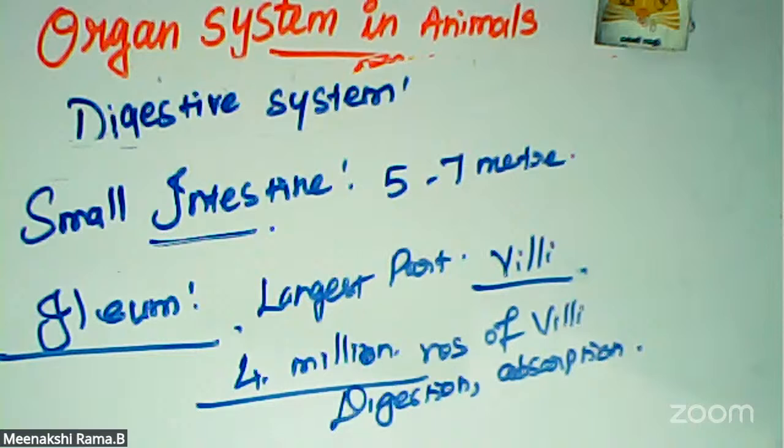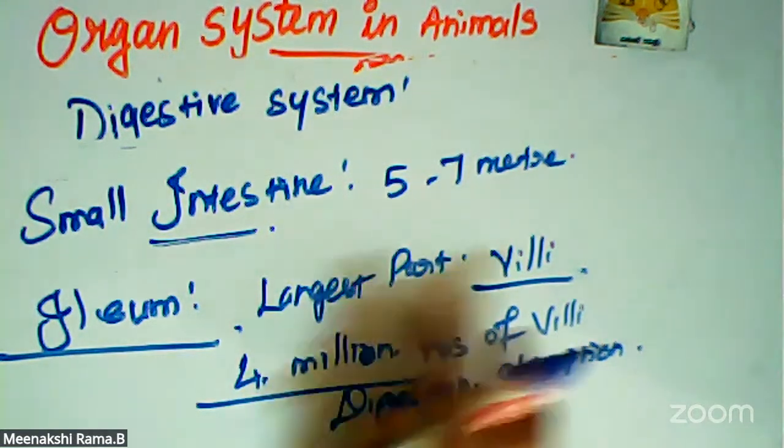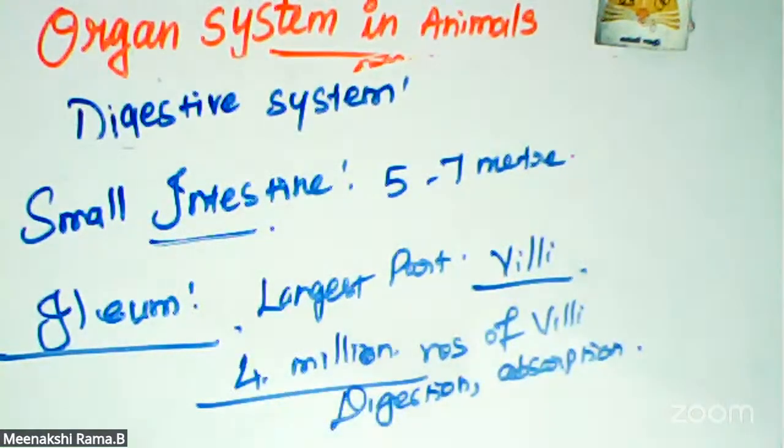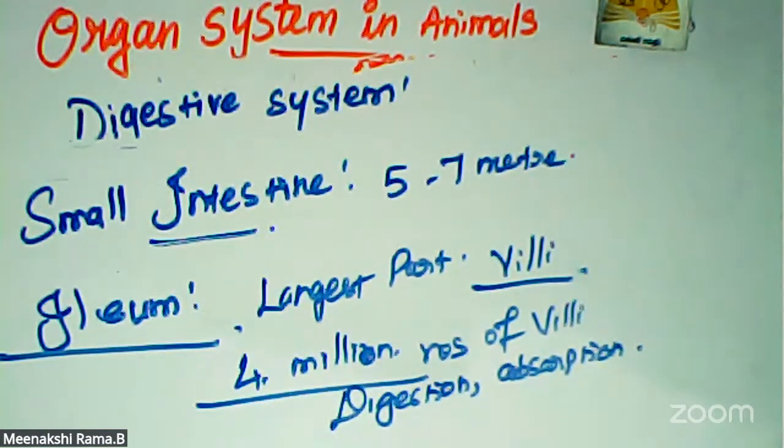Ileum is the lower part of the intestine, leading to the large intestine. It is the longest part and contains villi, small finger-like projections. Nearly 4 million villi are present in that area, containing blood capillaries. The main function of the small intestine is digestion and then absorption. Next is the liver part, and then the large intestine.